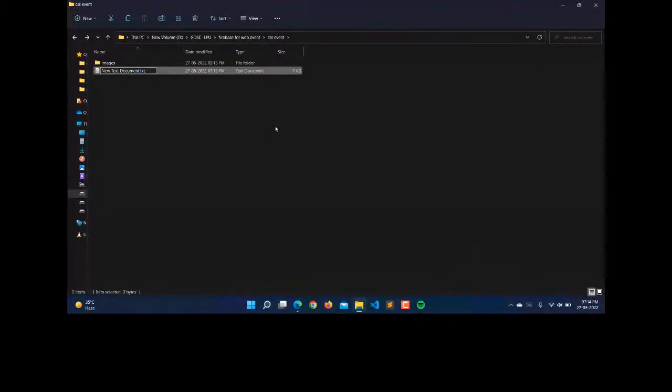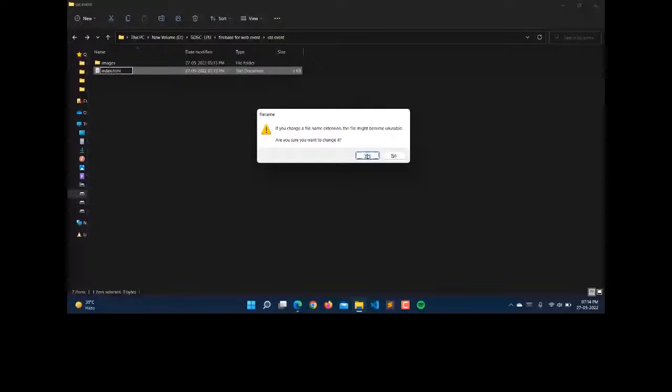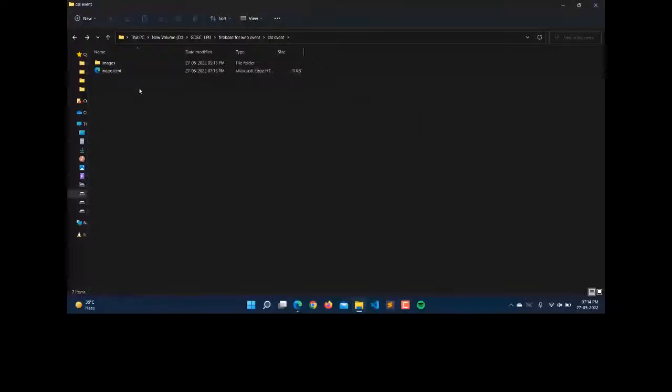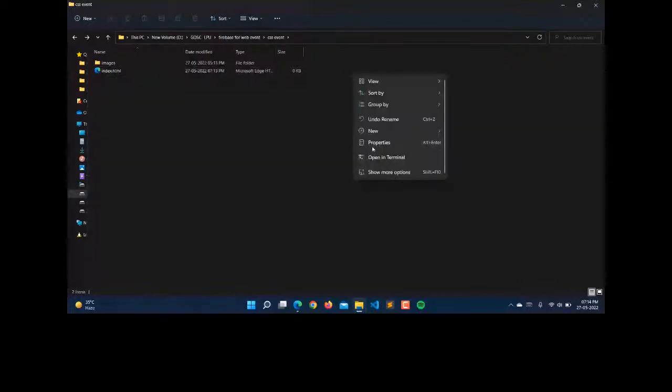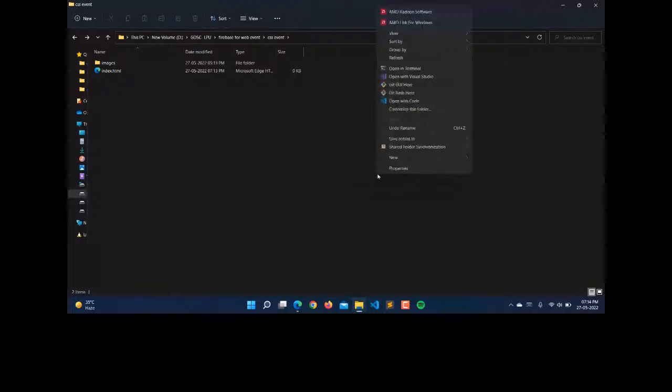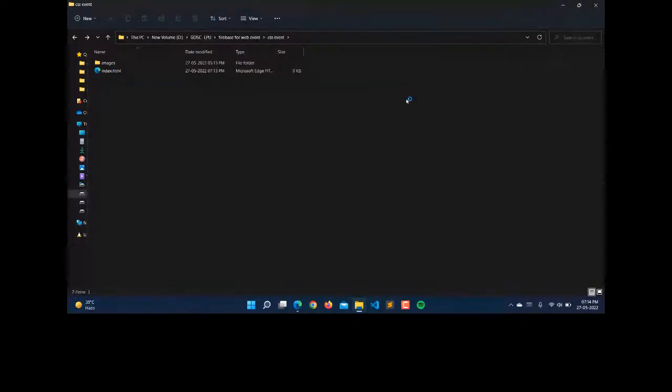If your extension is not shown, you can go to the computer, and in the view settings of the folder, you can enable the extension. Here I will name this index.html. Click on yes. We will have the index.html file here, and it will open in your default browser. As Microsoft Edge is my default browser, it is opening there. Here I'm opening this in VS Code: just right click and open with Code.